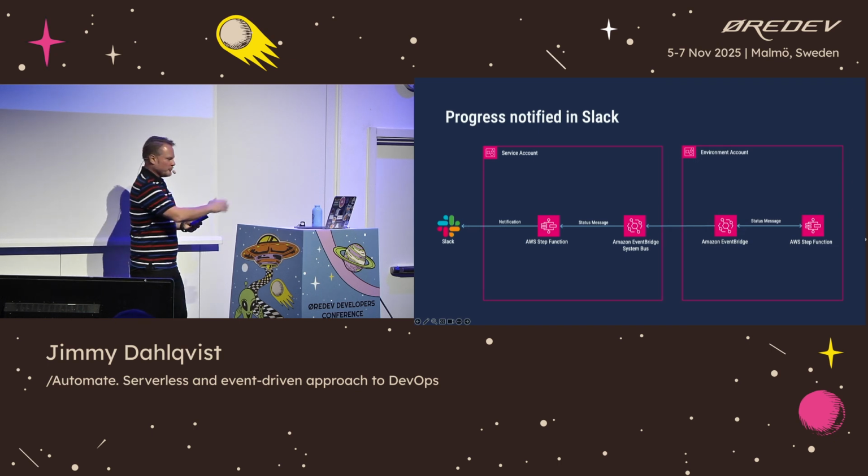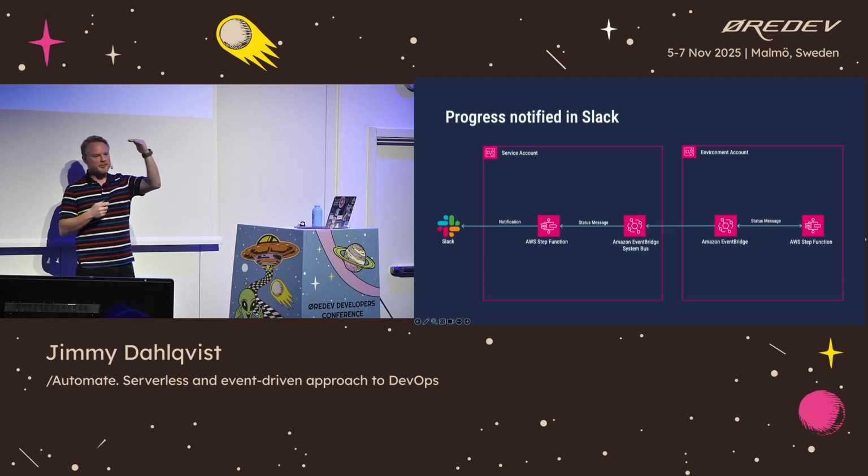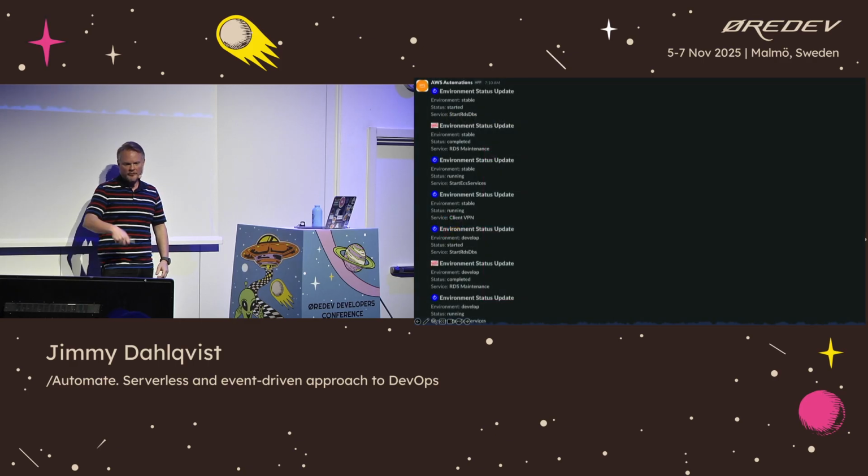And the progress of this entire pattern is posted back to Slack all the time. We can keep the progress in Slack to see exactly what is happening and exactly where we are in this chain of starting and stopping the environment. And we get something that looks like this. We can see that we did a stable update to our stable environment. We started the RDS services. We got a maintenance mode here. The ECS services are starting. Client VPN is starting. So here we can see the flow of everything, and we get those notifications into Slack, and we can follow the progress along if we want to. And we will also see if something would be breaking.